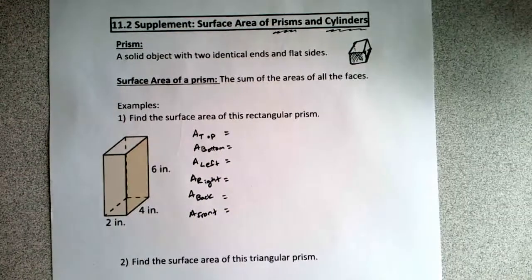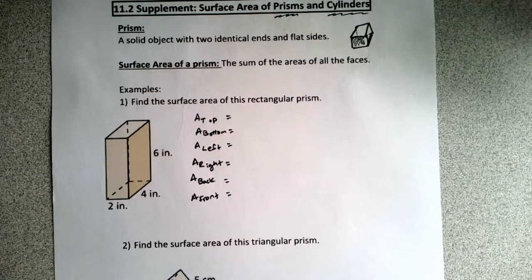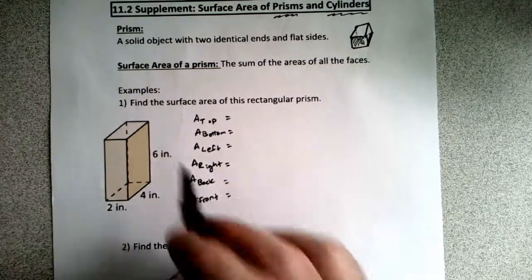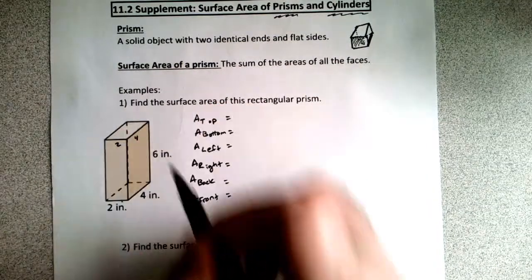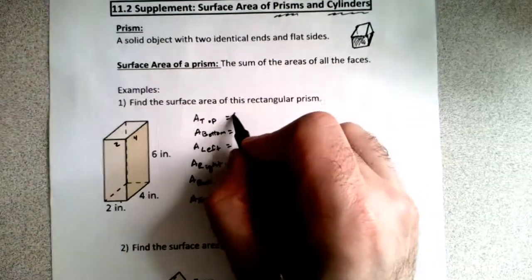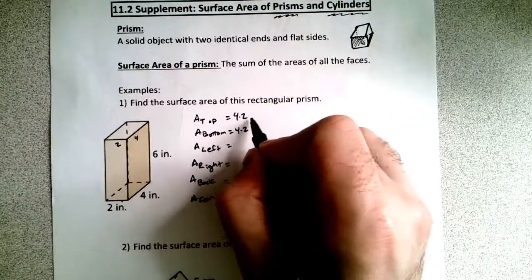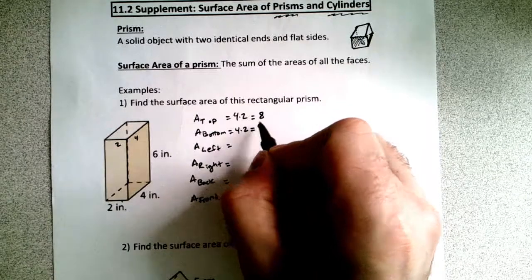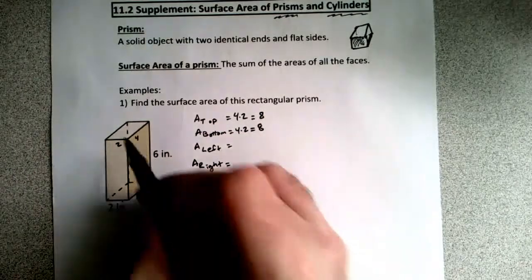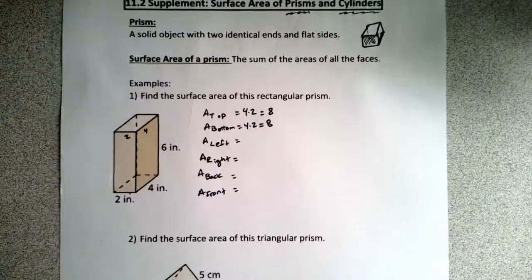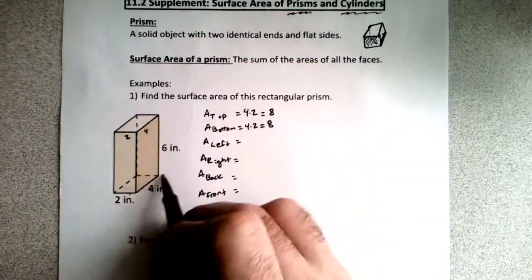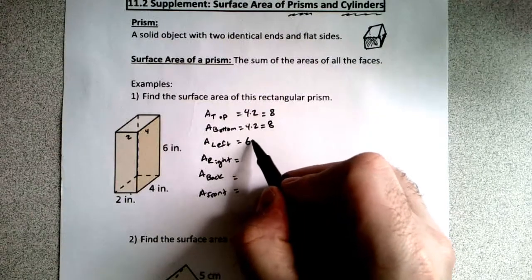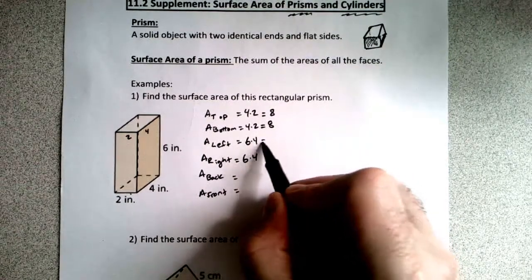Now, what we need to do, those areas are very simple. Remember, the area of a rectangle is just base times height, right? Or length times width. So for the top and the bottom, right, if this is 4 and this is 2, up here this is also 4 and 2. So for both the top and the bottom, the area would be 4 times 2, which would be 8. Now you're going to notice all the opposite sides are going to match, right? The top and the bottom are going to be the same area and so on. All left and right will be the same area as well. So for the right one, we have a 6 on the up and down and 4 over here. So it would be 6 times 4 for both the left and the right, which is 24.